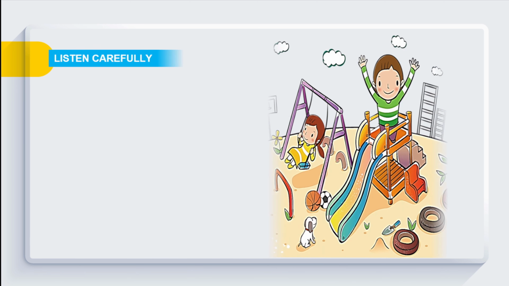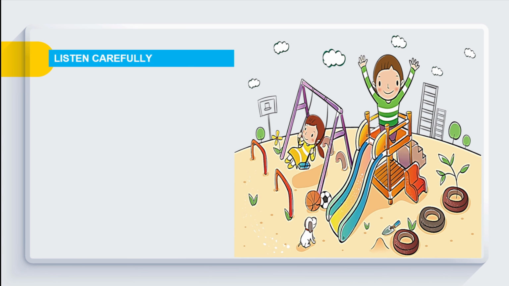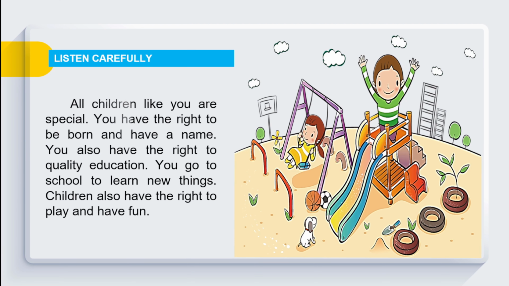Let's have this example. Listen carefully as your teacher reads the paragraph. Get ready to listen now. All children like you are special. You have the right to be born and have a name. You also have the right to quality education. You go to school to learn new things. Children also have the right to play and have fun.